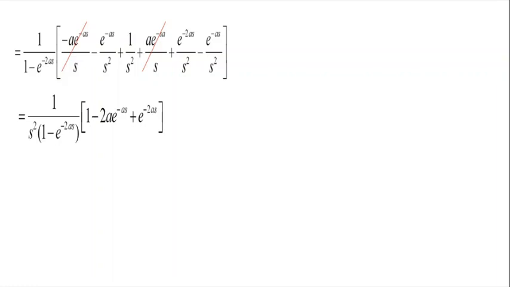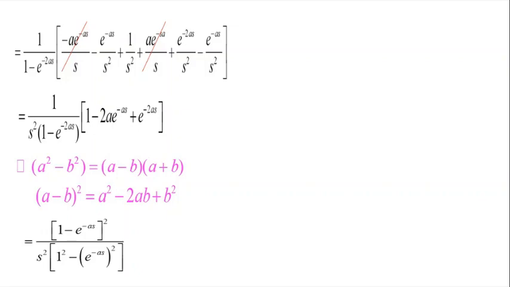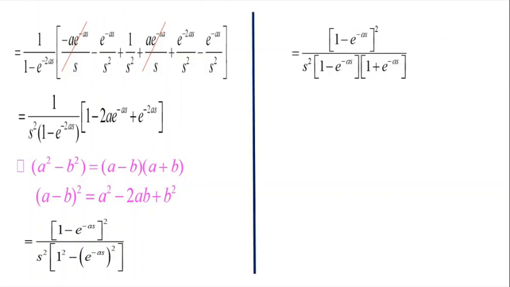So in my numerator, I try to convert it into the form of a minus b the whole square and the denominator into a square minus b square. So I get 1 minus e power minus as the whole square divided by s square into 1 square minus e power minus as the whole square. So now my denominator, I write it in the form of a minus b into a plus b and I get 1 minus e power minus as the whole square divided by s square into 1 minus e power minus as into 1 plus e power minus as. So here the numerator and denominator terms get cancelled and I get 1 minus e power minus as divided by s square into 1 plus e power minus as.